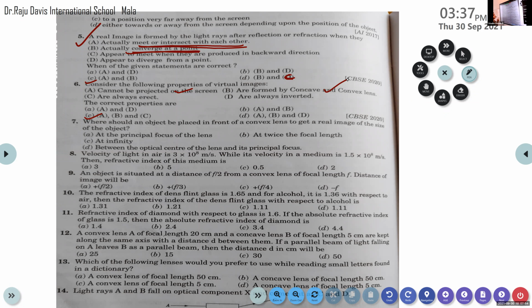Now, they are always erect. We know that the only combination that goes with virtual images is that they are erect. Images are always virtual and erect. So what about option D? Are always inverted. It's a wrong option. Virtual images are always erect in nature, not inverted. So the correct option is A, B and C. Option C.